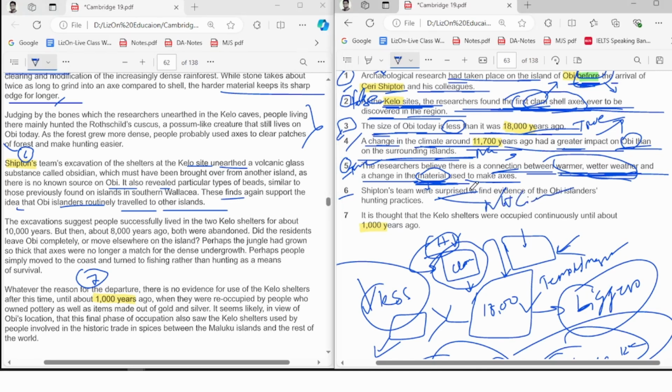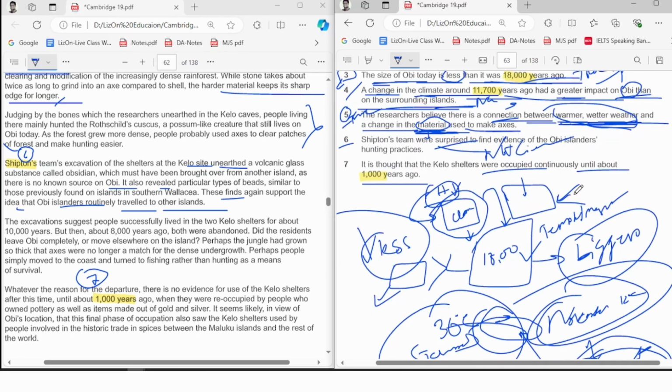And the final one, the last one. It is thought that the shelters were occupied continuously until about 1000 years ago. So you're looking for whether that really happened, right? Continuously until means they didn't do it after 1000 years. It means they have done it till the 1000 years. Say 999, after that they didn't do this.